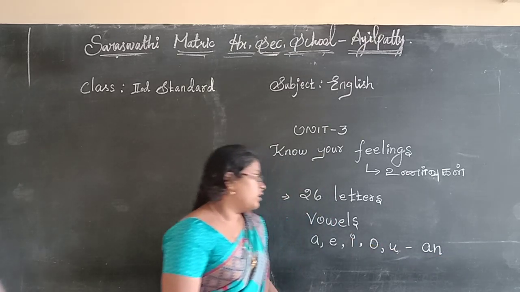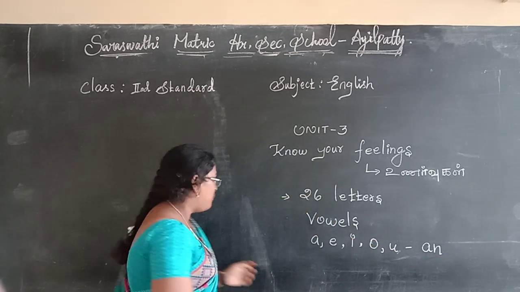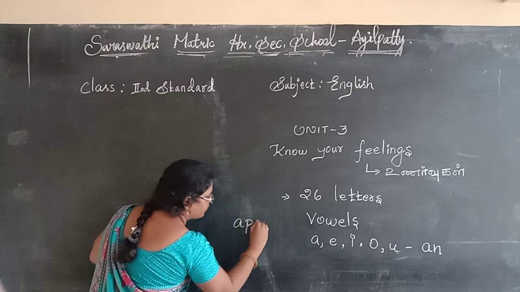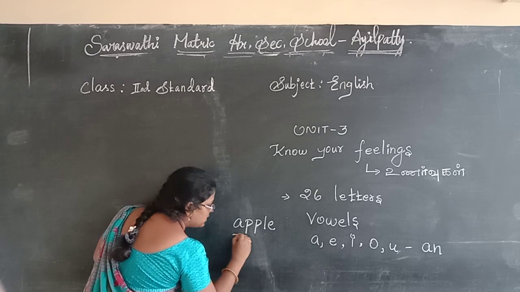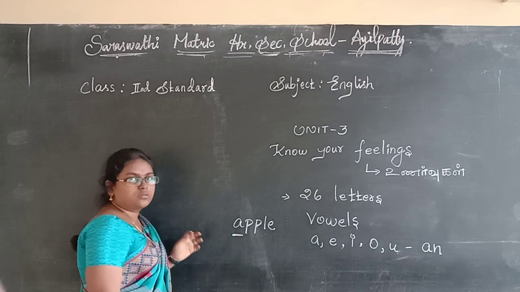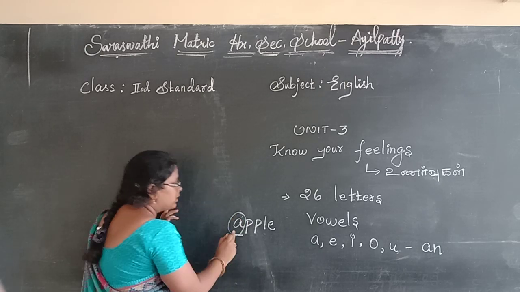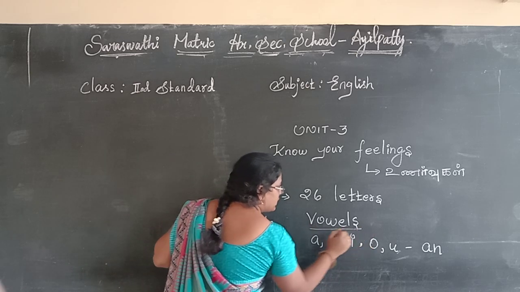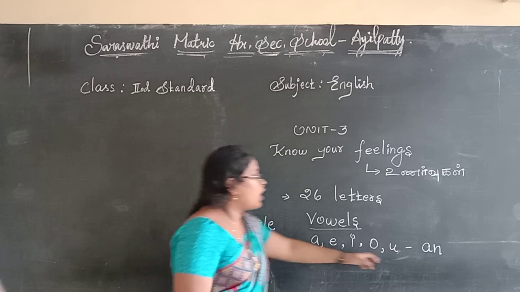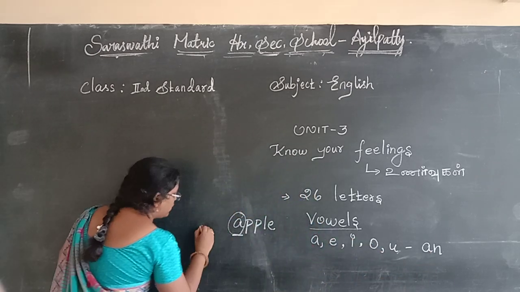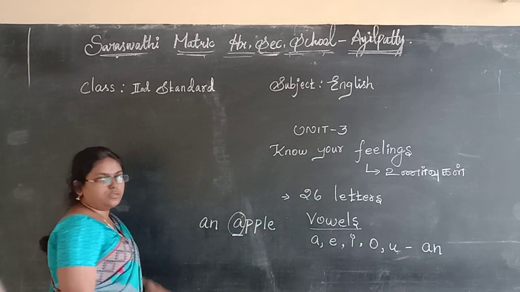Okay, for example, apple. This is one word. What is the first letter of this word? A. A is in the vowels, right? Before that word we have to add an. So you have to write an apple.